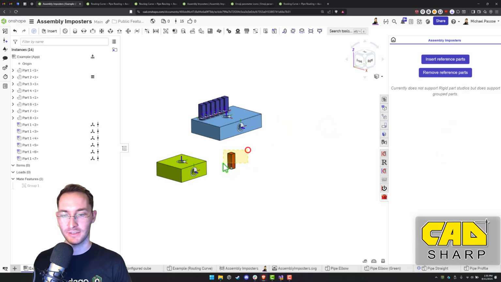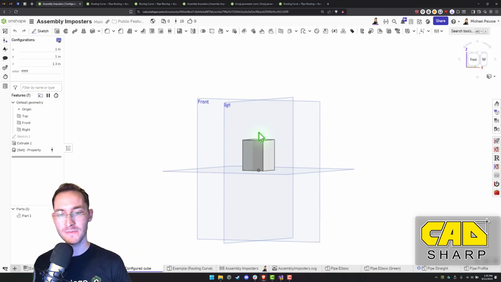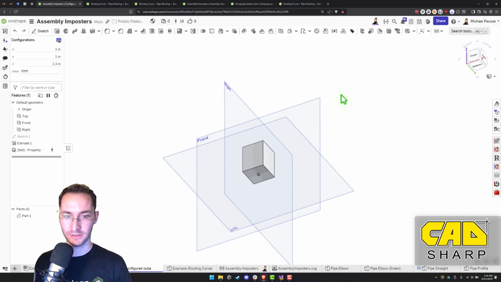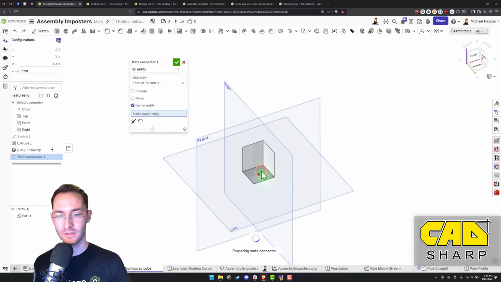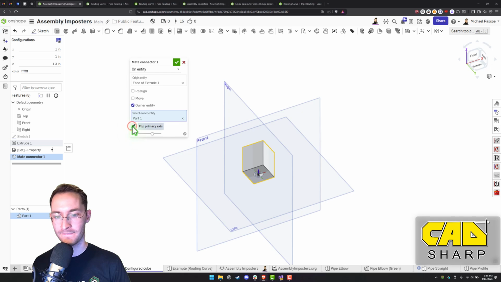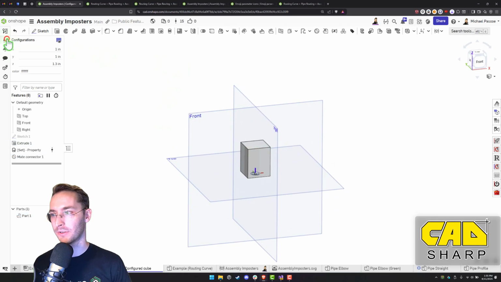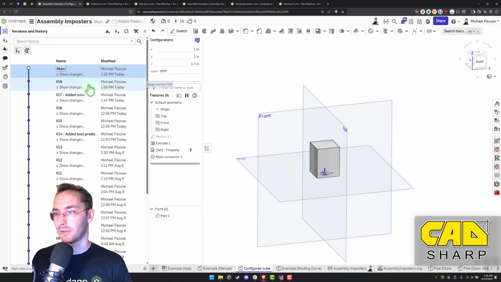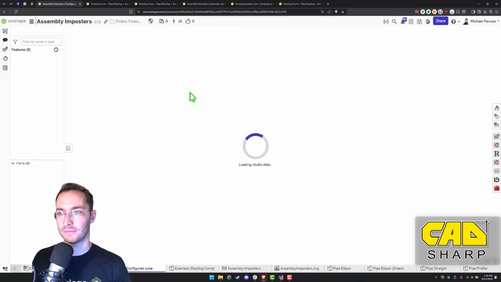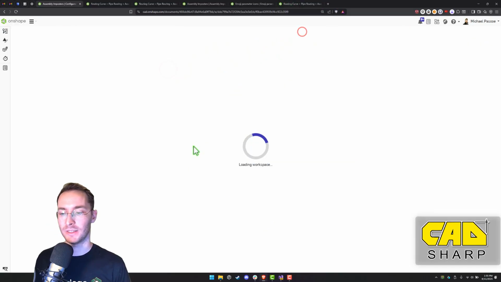I forgot to put a make connector on our configured cube. So let's put a make connector here. Control M, no. Here we go. Okay, and we'll have to version this. And then go grab the new URL to the new version. Okay, return to main.